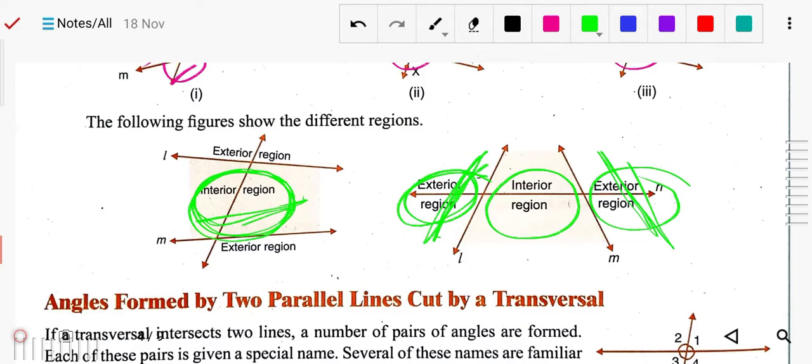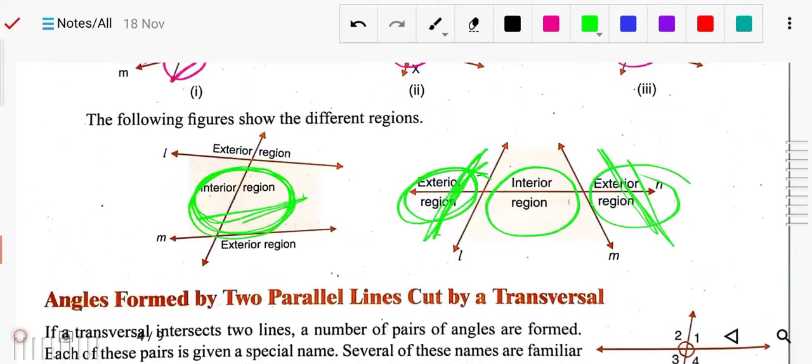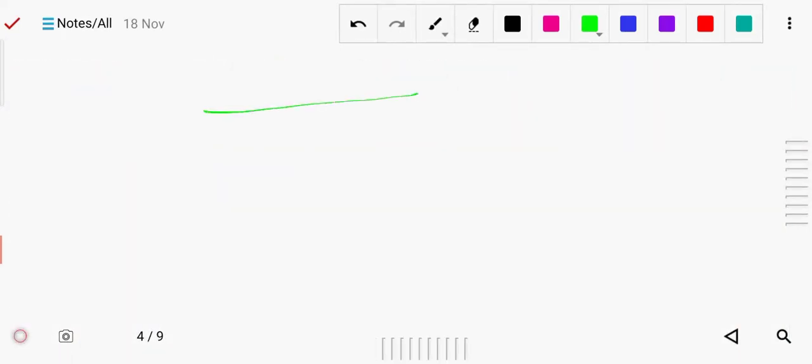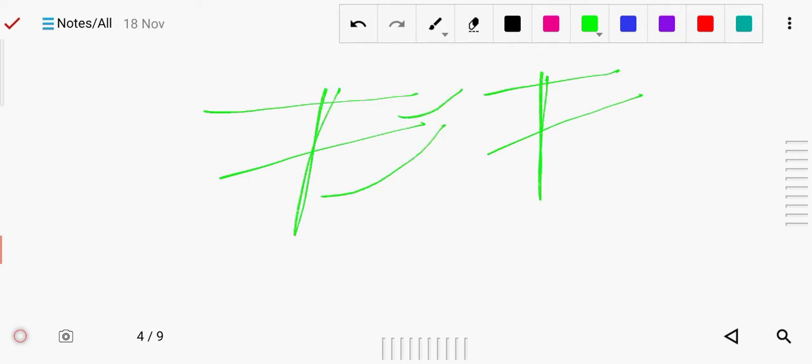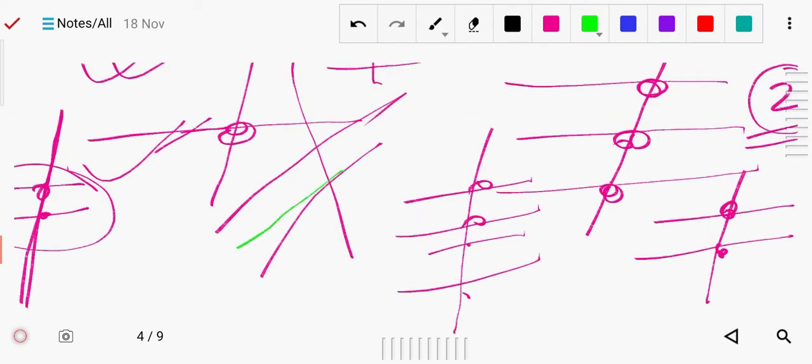Now we have learned about transversals, meaning lines that intersect two or more lines at different points. Now, if two lines are parallel, here we have just explained these two lines, but we have not given the condition that they are parallel or not. They can be parallel or not parallel.